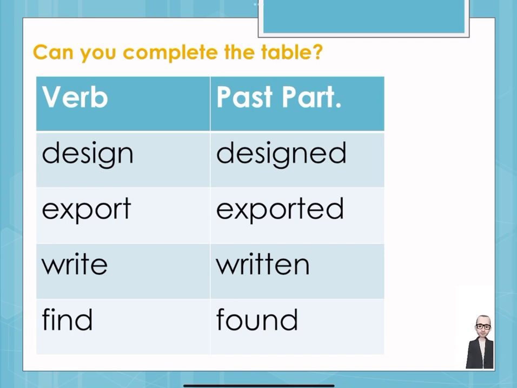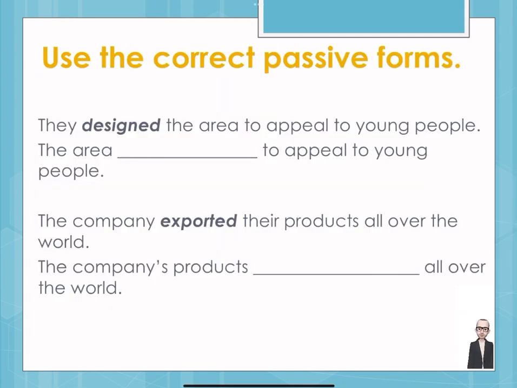When we say something was exported, we could as well say, if it's in the future, it will be exported, or has been designed. But we just focus on was and were, past simple. Okay, so let's have a quick look at a couple of sentences.